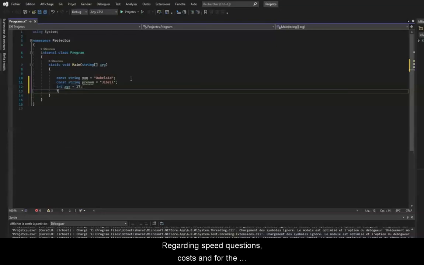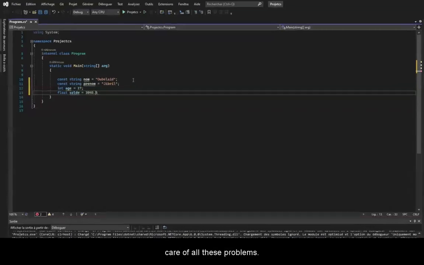Regarding speed questions, cost, and for the environment, a non-optimized program will cause speed problems, consume more energy, etc. So it is important for your future as a developer to take care of all these problems.